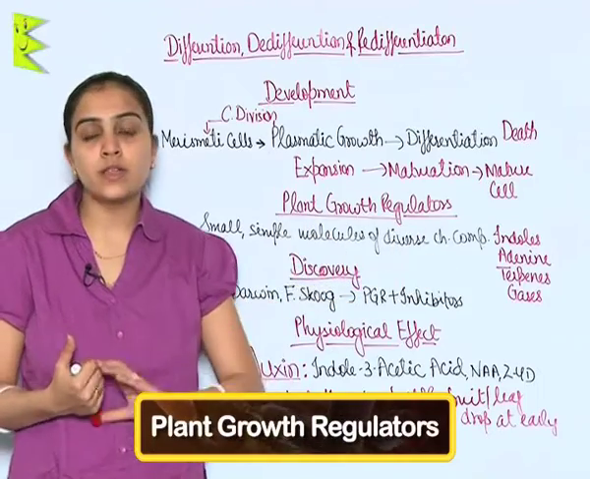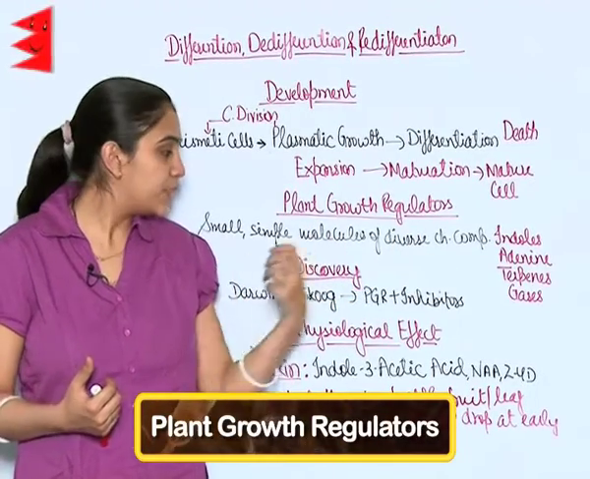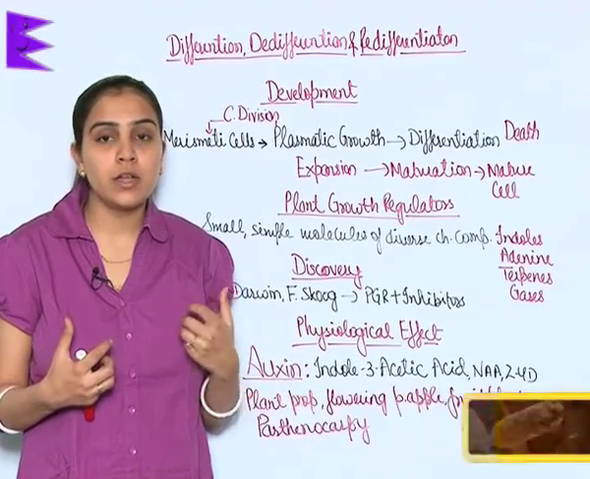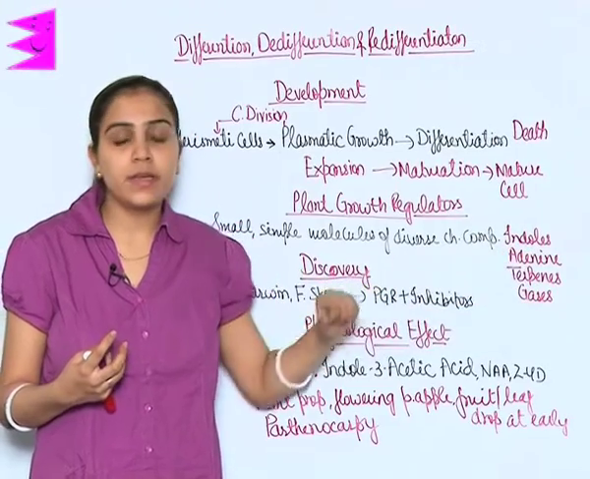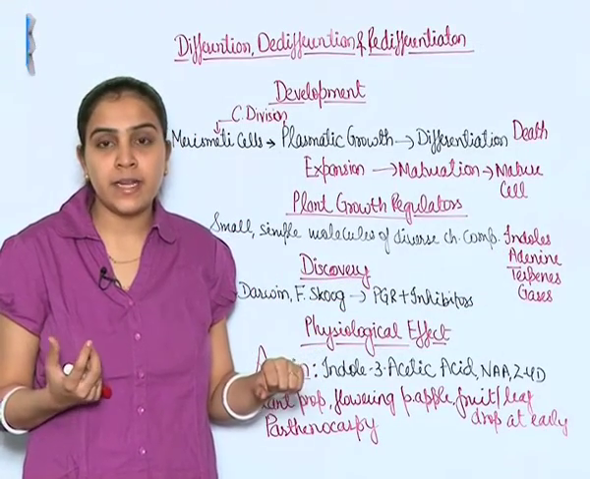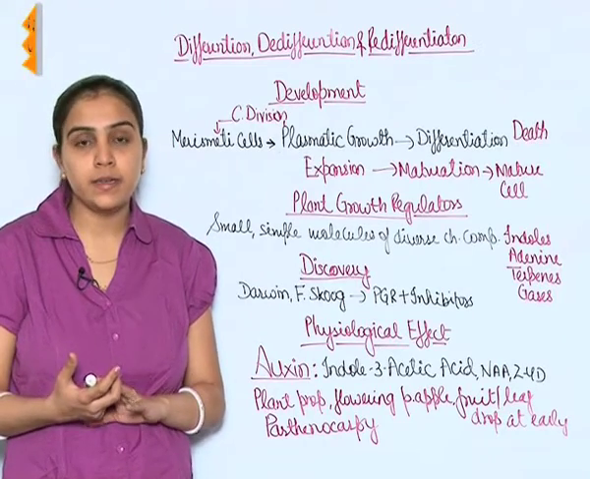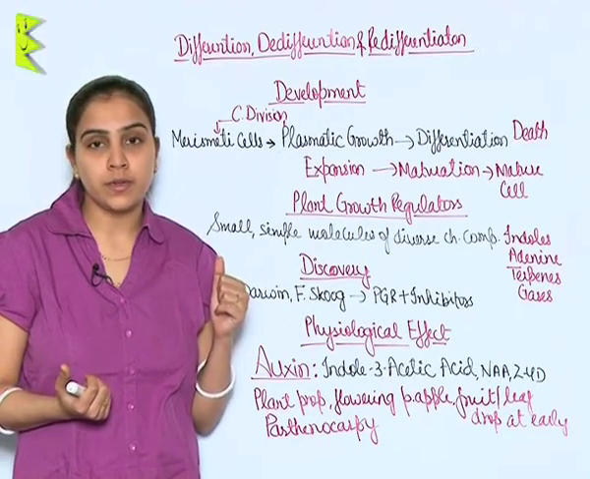Plant growth regulators or PGRs. These are small simple substances or molecules of diverse chemical composition. They can be indole derivatives, adenine derivatives, terpenes, gases, or carotenoid derivatives. Discovery of plant growth regulators.